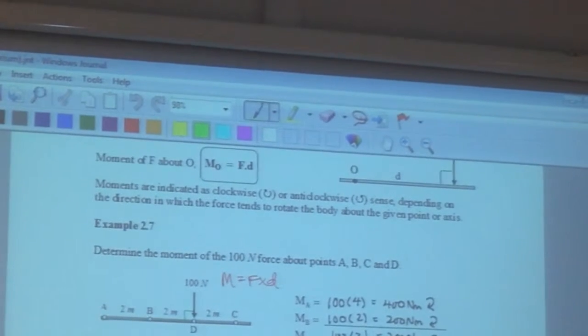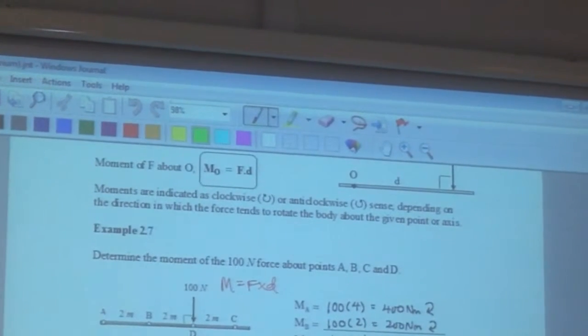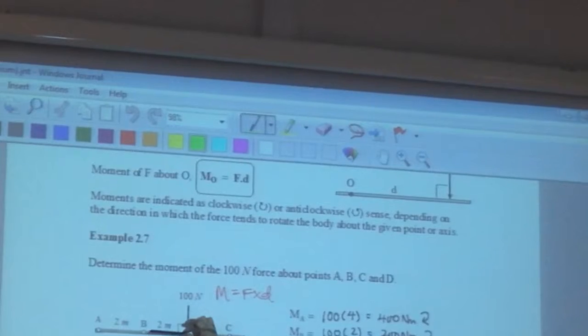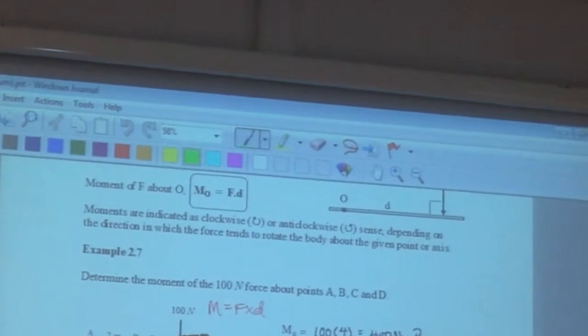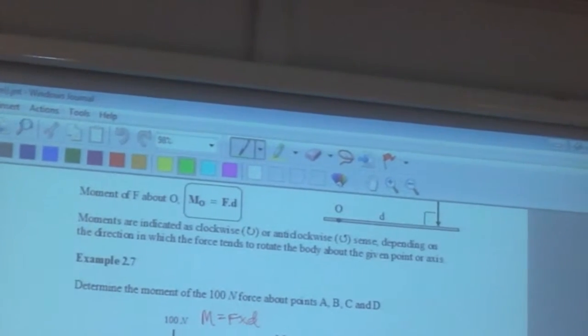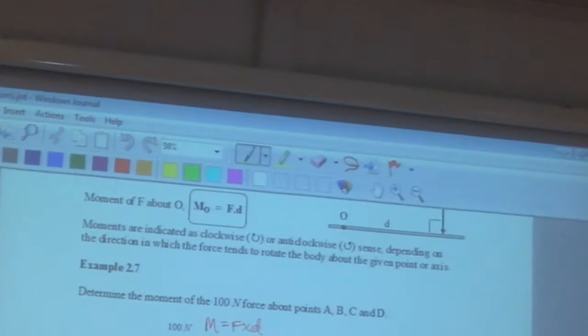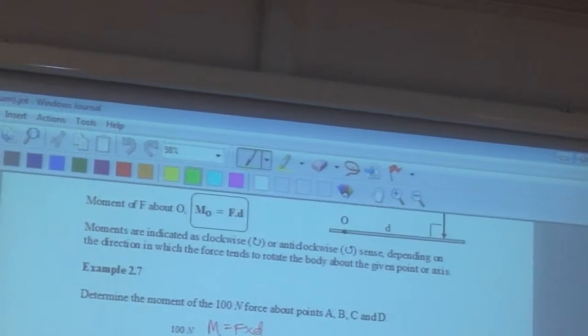Okay? Last but not least, point D. Take the pen, put at point D. The force hit at the pivot point. Does it turn? It doesn't turn. Why? Because the distance D is 0.